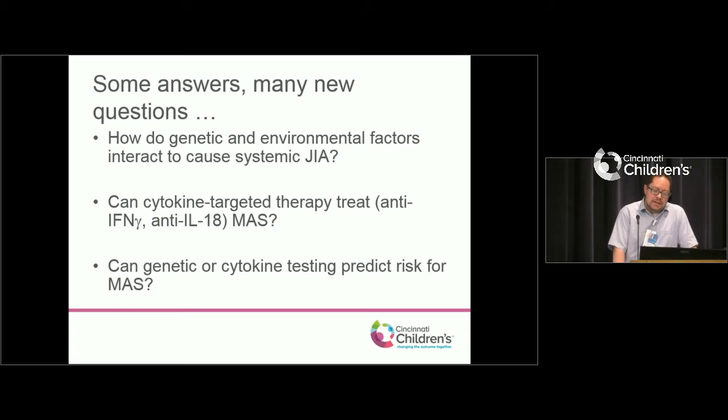Secondly, as we identify more of these cytokines that we think are key in MAS, can cytokine-directed therapy, particularly against interferon gamma or IL-18, be used to treat MAS? And most interestingly, can genetic testing or cytokine testing really predict the risk for MAS? Because I think it would be really nice to know which patients we need to be worried about for MAS and which patients we think are at low risk.